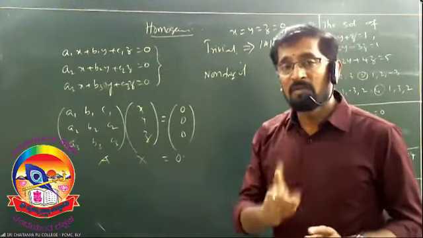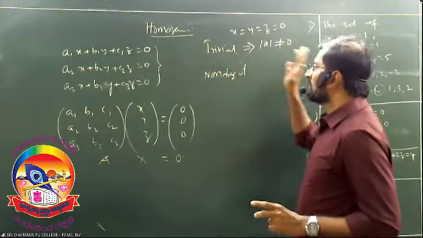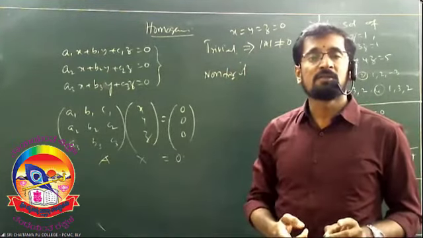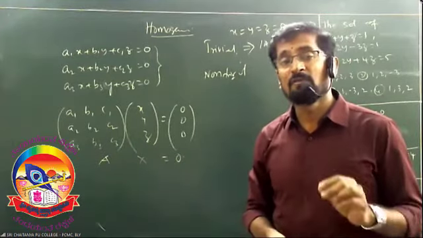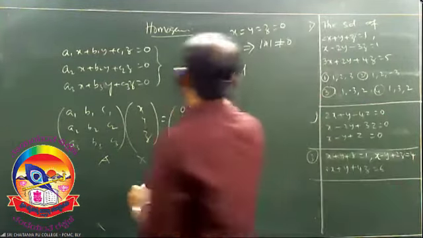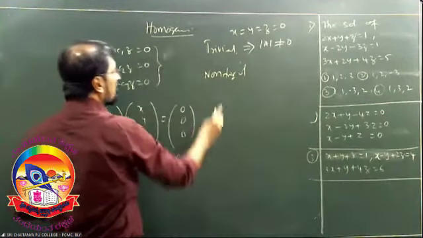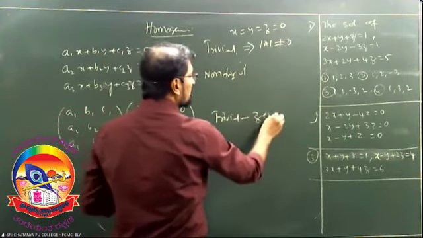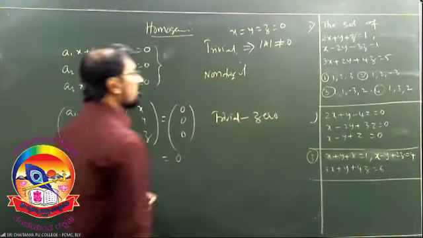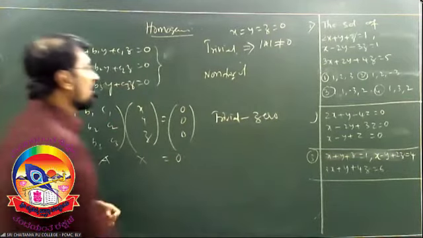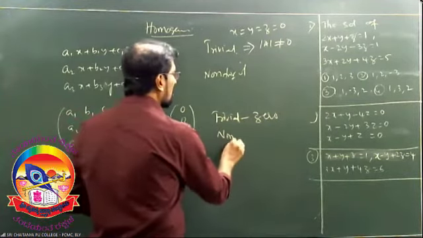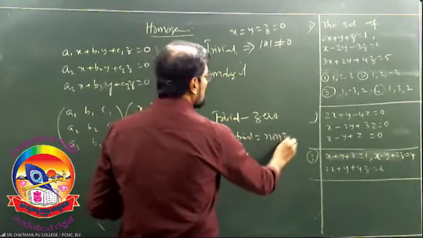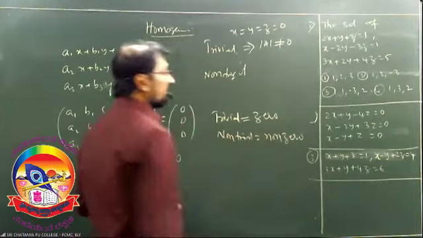I am going to repeat it. Trivial solutions means a little or a small number of solutions. Trivial solutions are also called zero solutions, right? Observe, you can write the running notes. And non-trivial solutions are also called non-zero solutions.